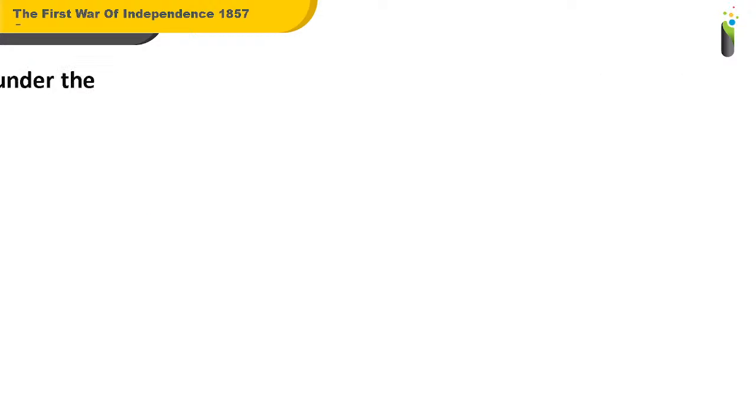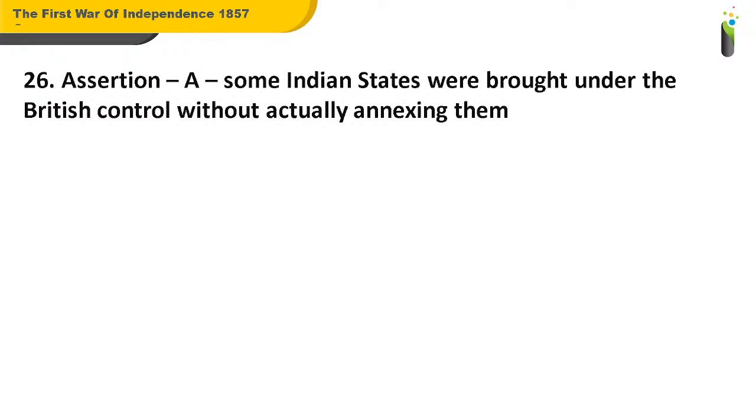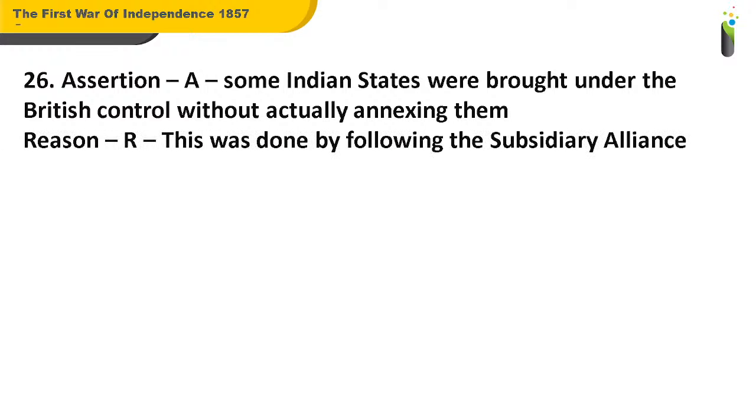Coming to the next question, number 26. It's an assertion and reasoning type of question. The assertion given is some Indian states were brought under the British control without actually annexing them. Reason: this was done by following the Subsidiary Alliance.